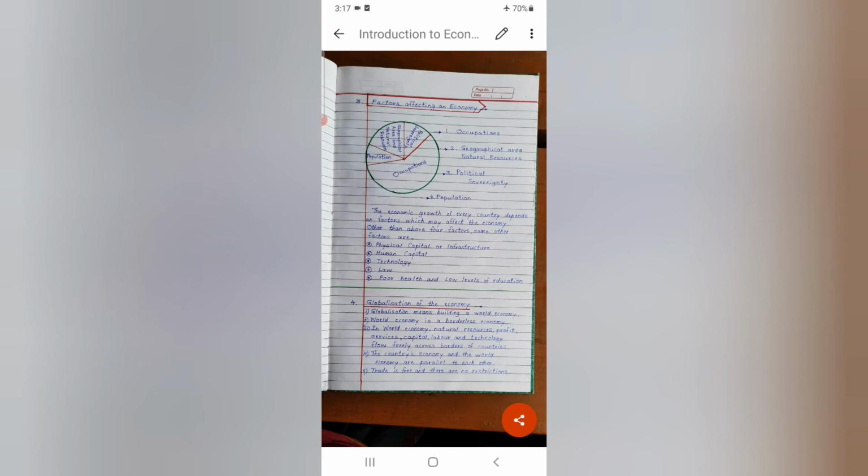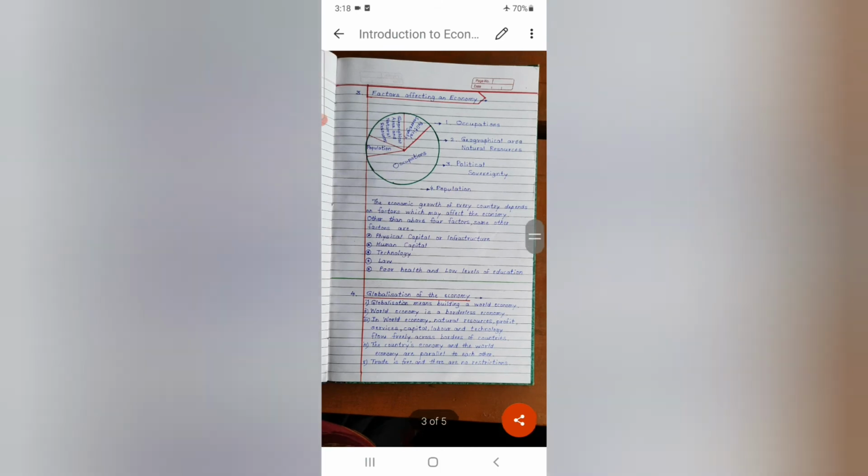Next concept is globalization of the economy. What is this globalization? Globalization means building a world economy together, of the whole world economy. World economy is a borderless economy. There are no borders among the countries. This country, then again there is one more country. No, not like that. The whole world is having one economy. That is globalization of economy.